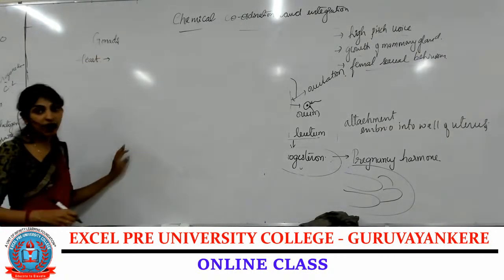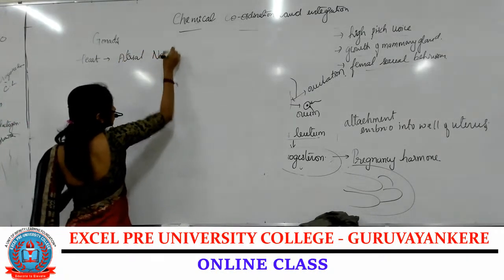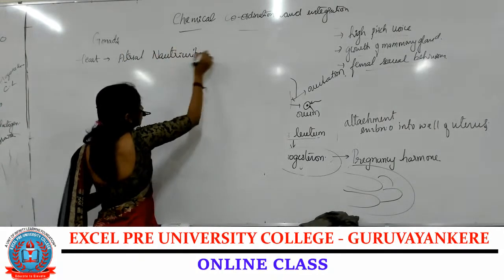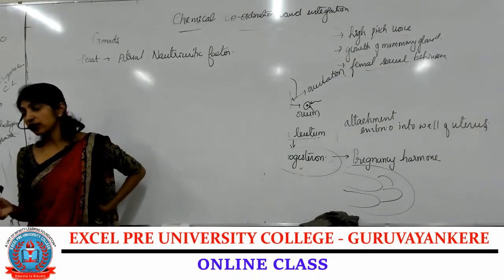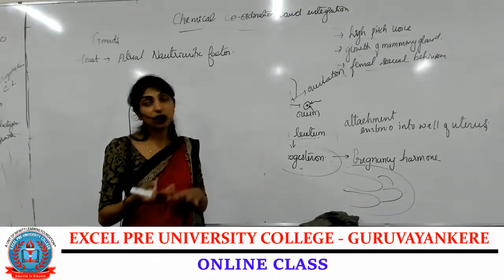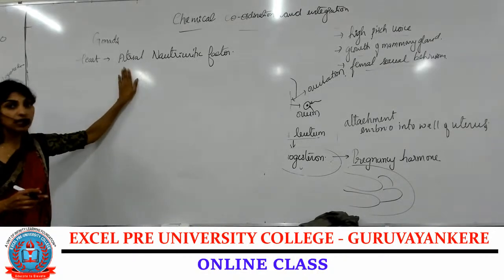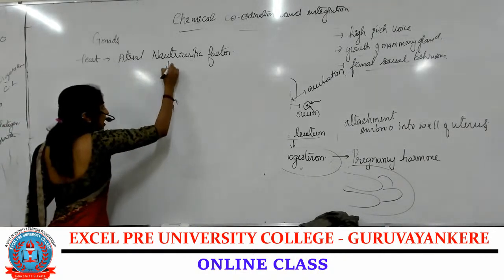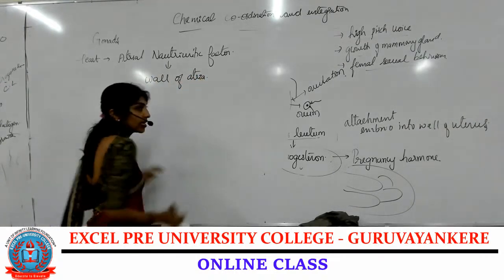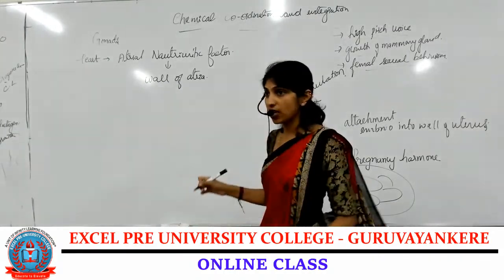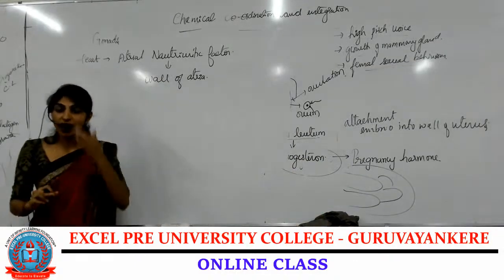The heart secretes a factor called atrial natriuretic factor. You will be studying this under the chapter regulation of excretion, under excretory products. Again you will be studying about atrial natriuretic factor. This atrial natriuretic factor is secreted by the wall of the atria.